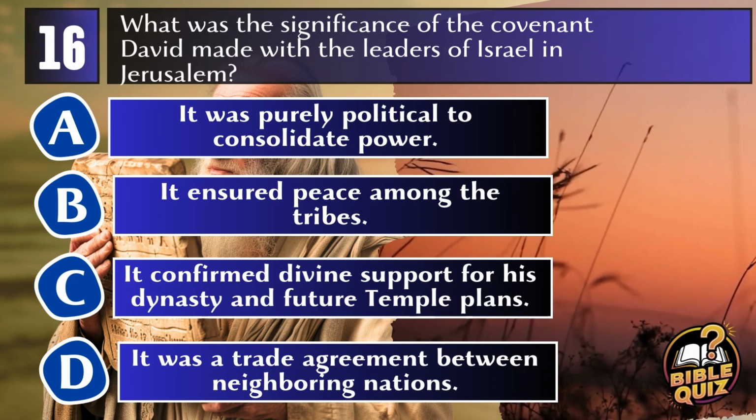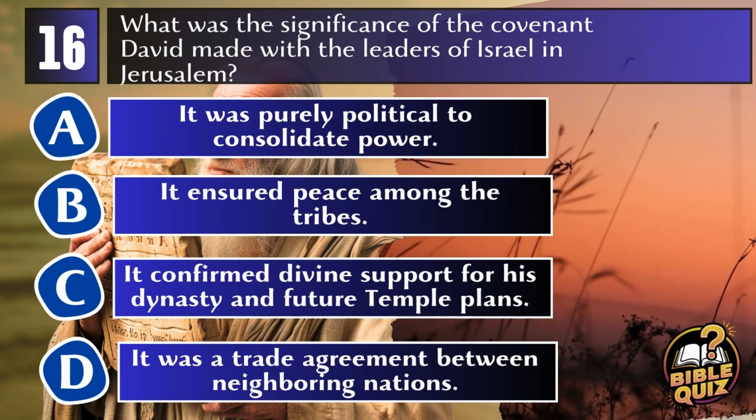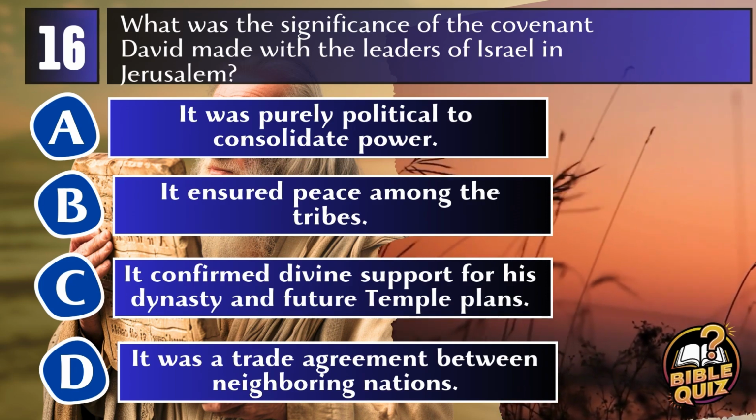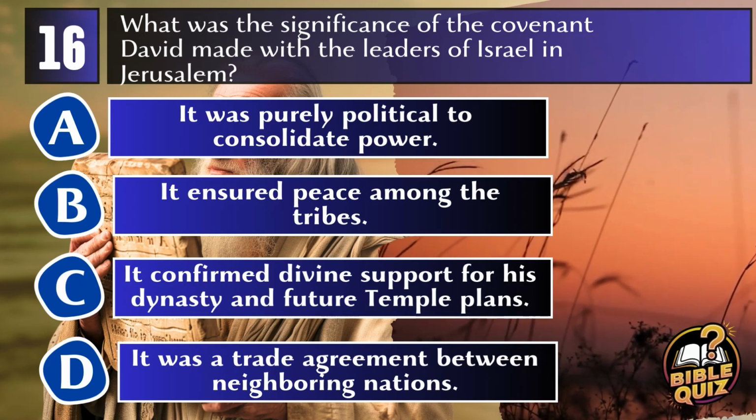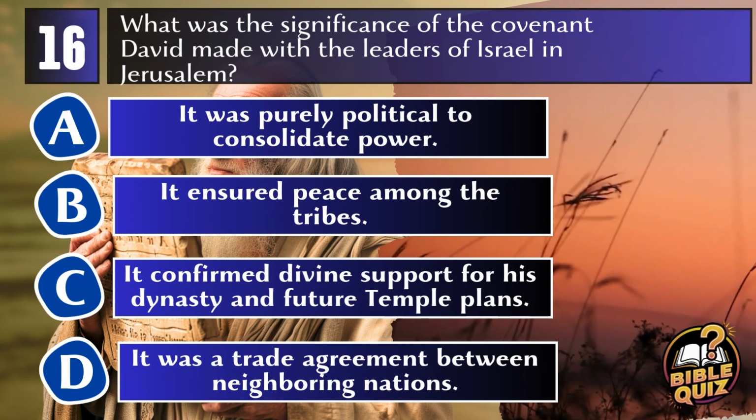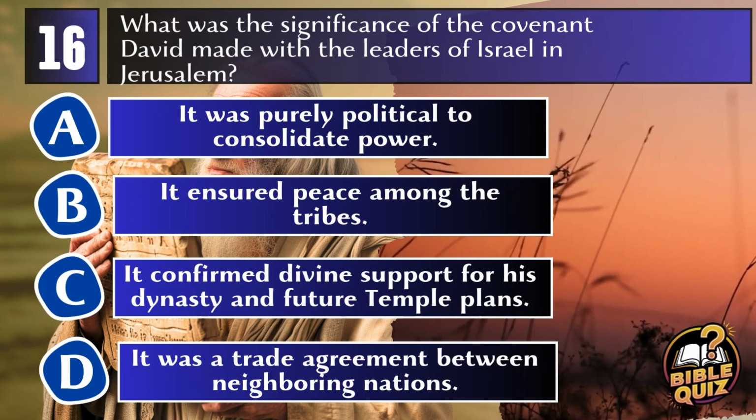A. It was purely political to consolidate power. B. It ensured peace among the tribes. C. It confirmed divine support for his dynasty and future temple plans. D. It was a trade agreement between neighboring nations.